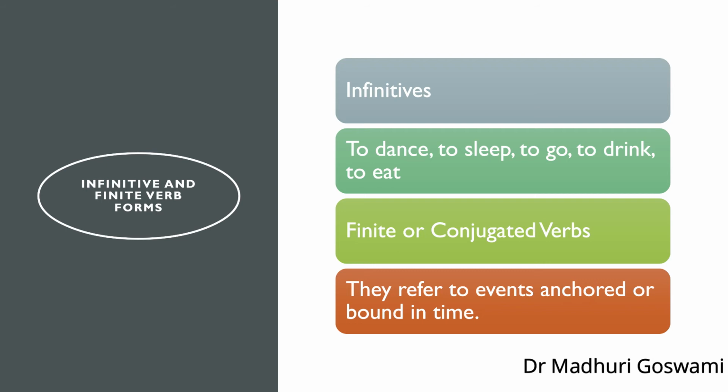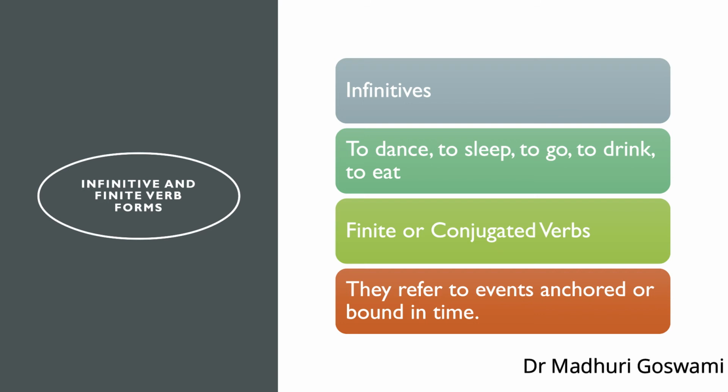These finite forms are also known as conjugated forms. English infinitives are preceded by the word to. For example, to dance, to sleep, to go, to drink, to eat. These verbs are called infinitives because, like the concept of infinity, they are not bound by time.